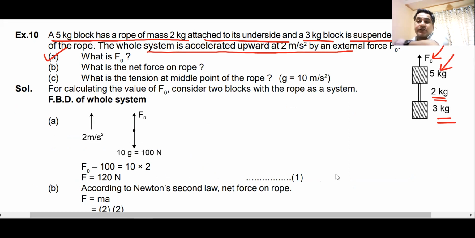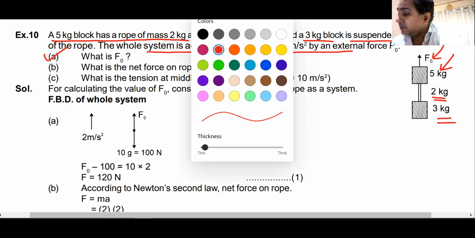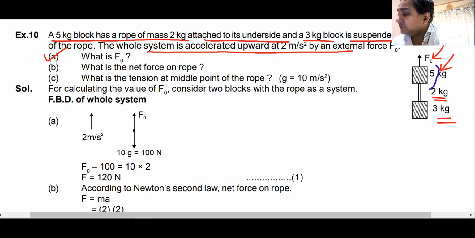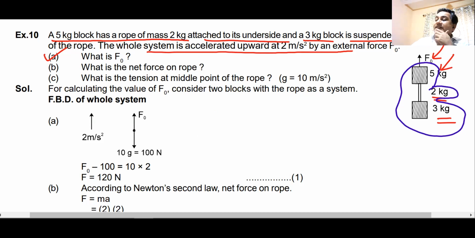Can you get the value of F naught? There are different ways of doing this question. Since you are in a crash course, you will do it in the simplest possible way, and the easiest possible way would be to consider this entire thing as one system. This system has only one acceleration in one direction. So you can write F is equal to total mass into total acceleration in one direction. You can get the value of the force F naught.